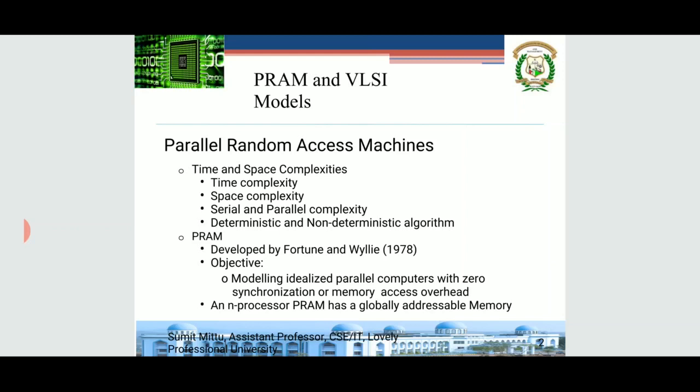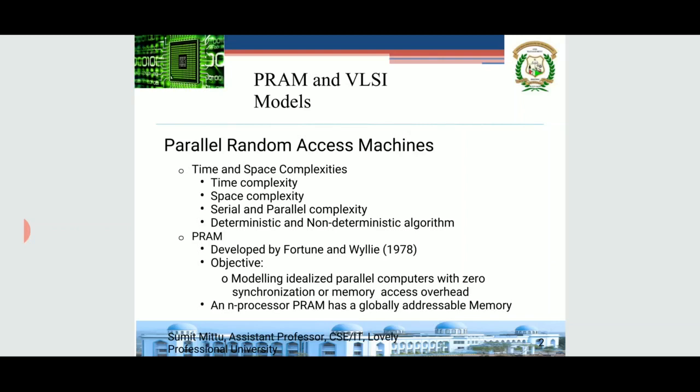Whereas the parallel random access machine, PRAM, model was developed by Fortune and Wyllie in 1978. Obviously they had an objective before they gave the theoretical background for PRAM, or before they modeled it: the objective of developing an idealized parallel computer with zero synchronization and memory access overhead.